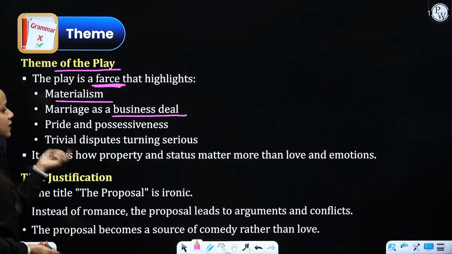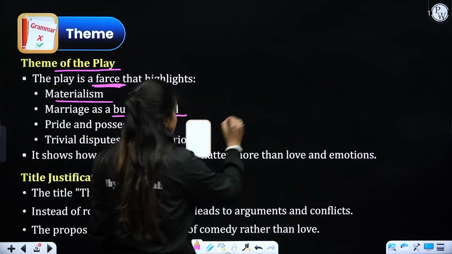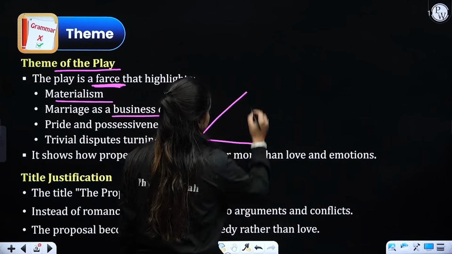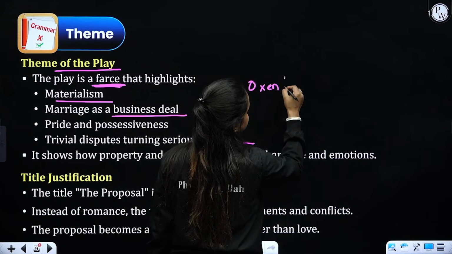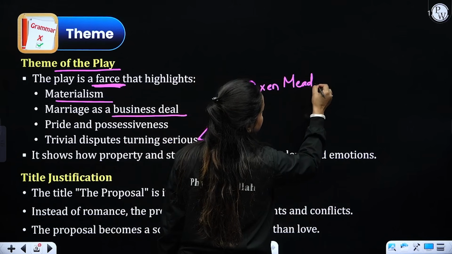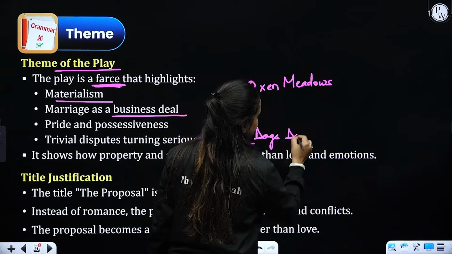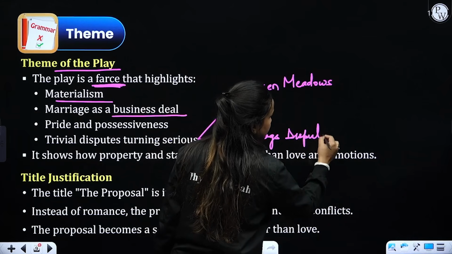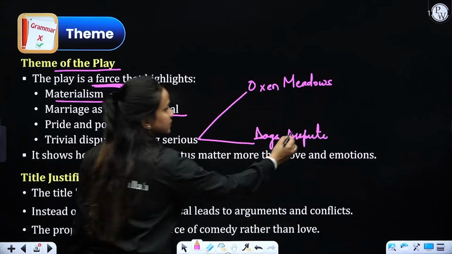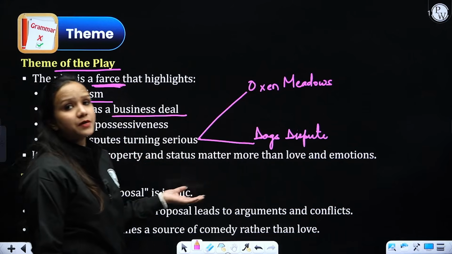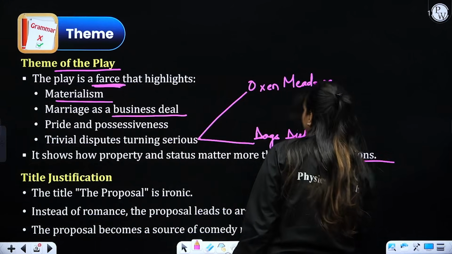Pride and possessiveness, trivial disputes turning serious, just like we talk about in case of Oxen Meadows and the dogs dispute, right? Then it shows how property and status matter more than relationships, love and emotions.